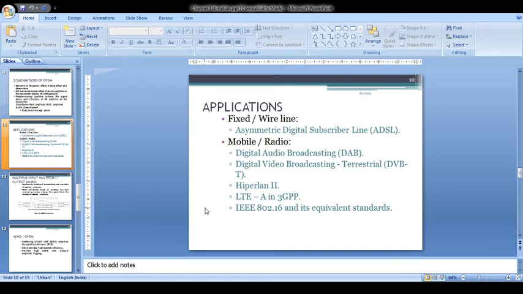The main applications of OFDM can be either wired communication or wireless. In wired communication, it involves asymmetric digital subscriber line, which was mostly used in the BSNL schemes. The wireless communication includes digital audio broadcasting, video broadcasting, HyperLAN 2, LTE as well as some other standards like IEEE 802.16. Since the applications of OFDM schemes are very wide, channel estimation plays a major role in any type of wireless communication system.